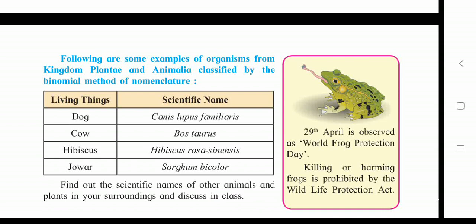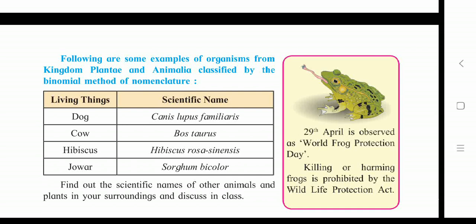See students, here is a chart. The first column shows living things and the second is the scientific name of that living thing. First is dog. They wrote here Canis lupus familiaris. Cow, Bos taurus. Hibiscus rosa-sinensis. Jowar, Sorghum bicolor.